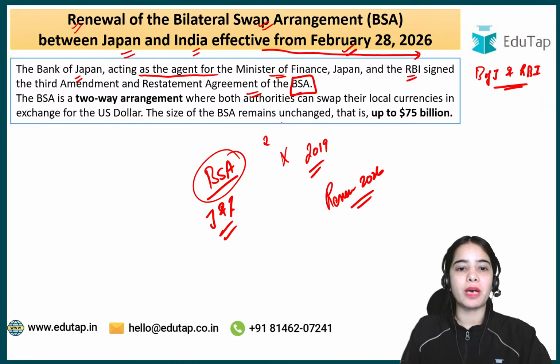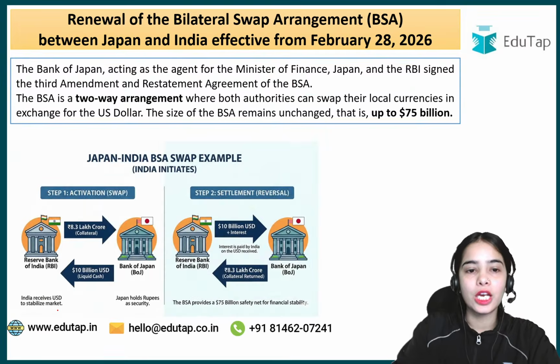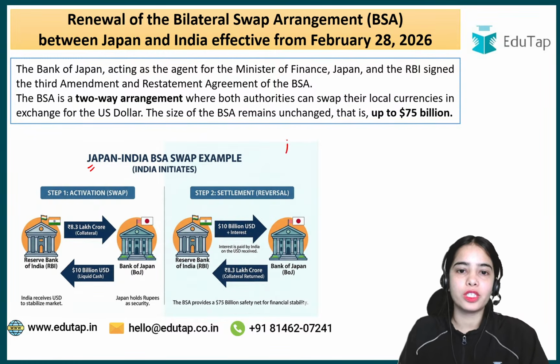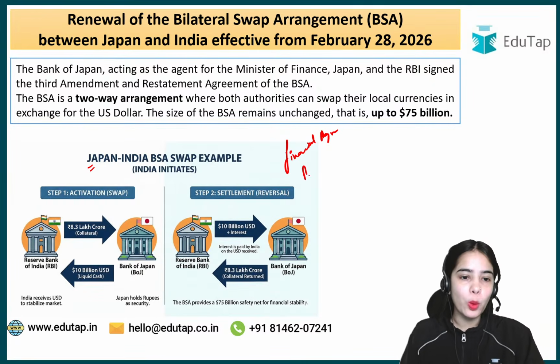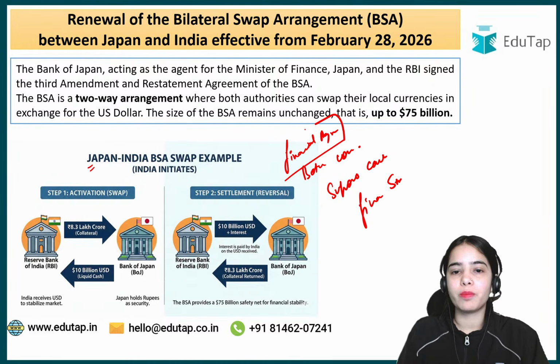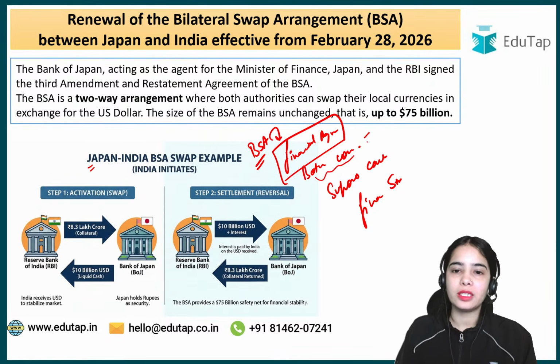So what is this bilateral swap arrangement? First, let's understand the bilateral swap arrangement between India and Japan, then we will move forward with the other details. Through this example you can easily see it. First of all, this is a financial agreement that helps both countries support each other during financial stress. The bilateral swap arrangement is nothing else but an agreement signed between India and Japan to support each other during financial stress.